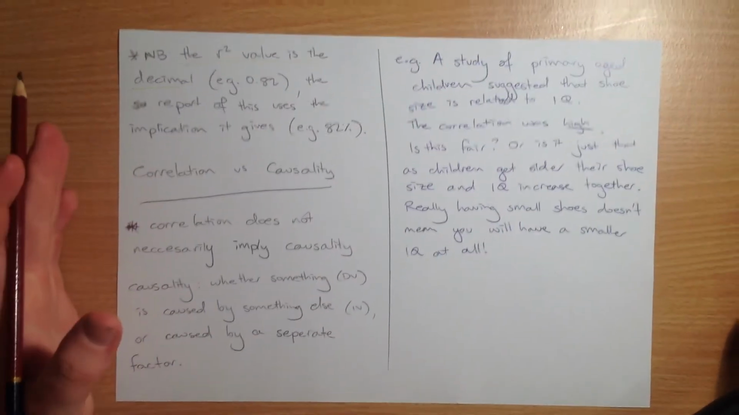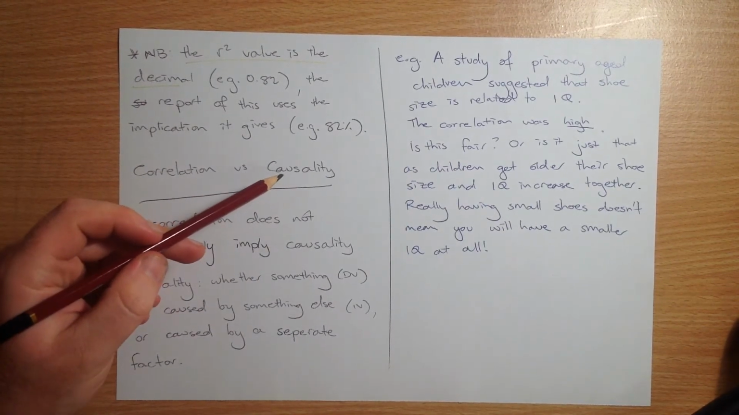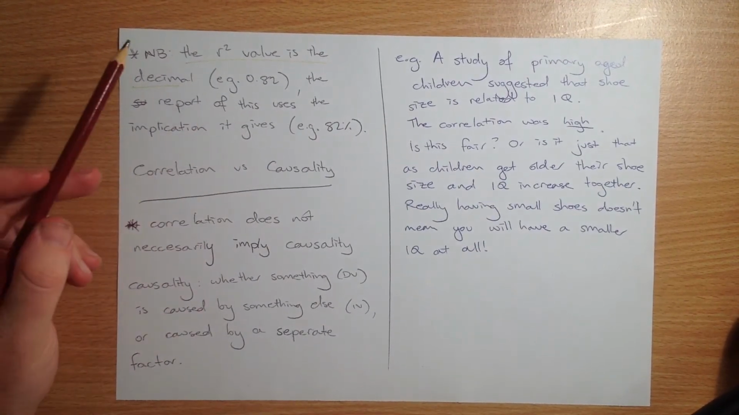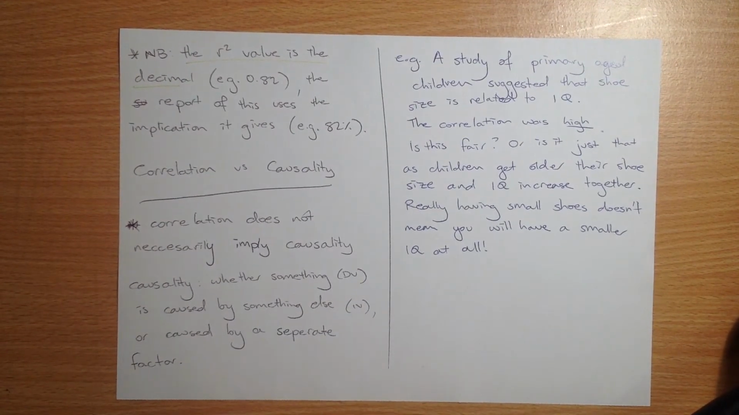Alrighty, so correlation versus causality. As in correlation, how well things are related, versus causality, whether things are actually being caused by that or not. So, what I want to say is that correlation, how things are related, does not necessarily, like a good correlation, does not necessarily imply that causality, or whether something is actually happening. So, causality is whether the dependent variable is being caused by the independent variable, or it's just being caused by something else in particular. So let me give you an example.